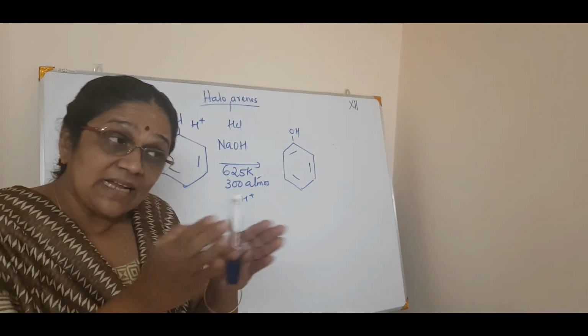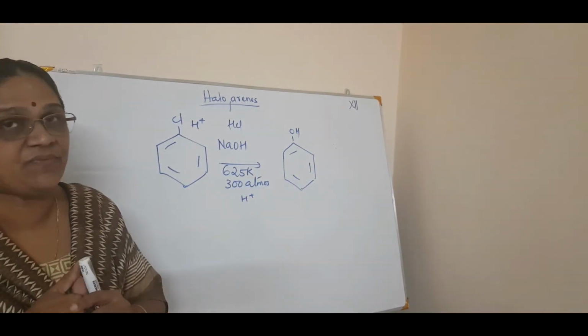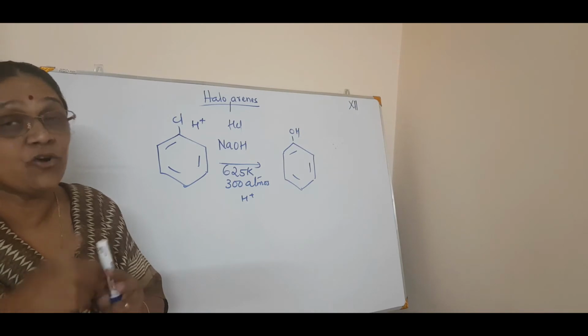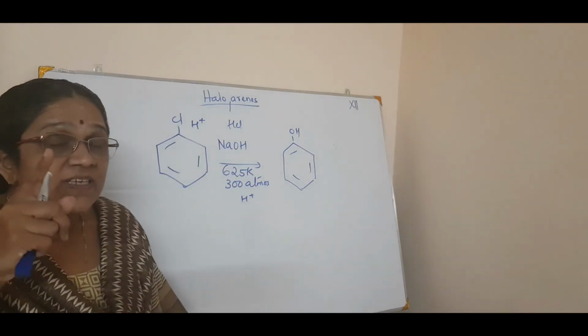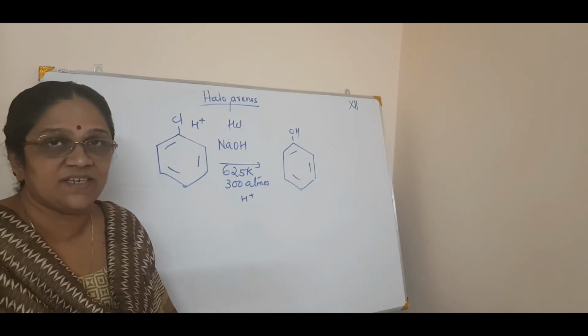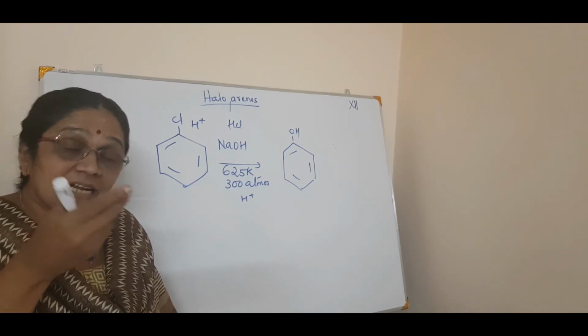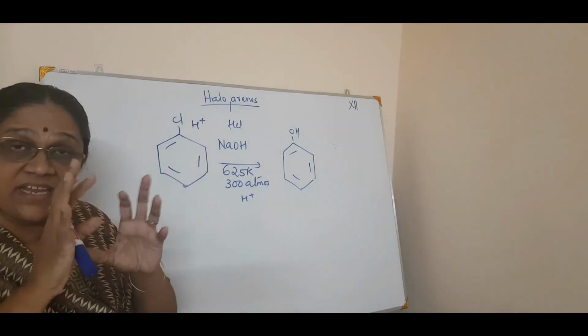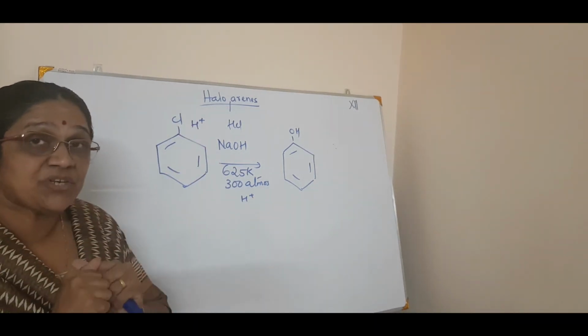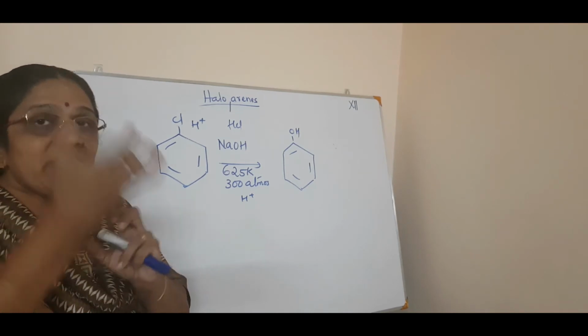See, again that is in connection with the plus I and minus I effect. Contradictions happen because, see, here it is a Cl group. You know Cl group is a minus I effect, isn't it? Minus I effect means what? Electron withdrawing nature. So, these things can contradict each other, and how does the reaction happen? Who is overweighing that?